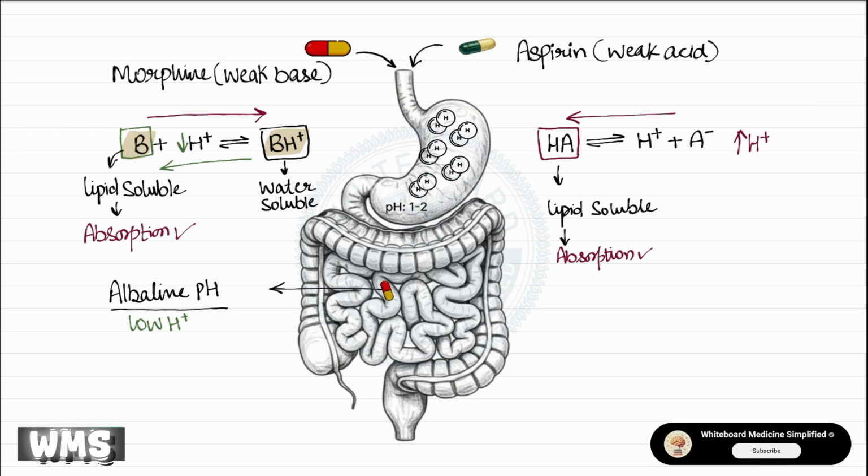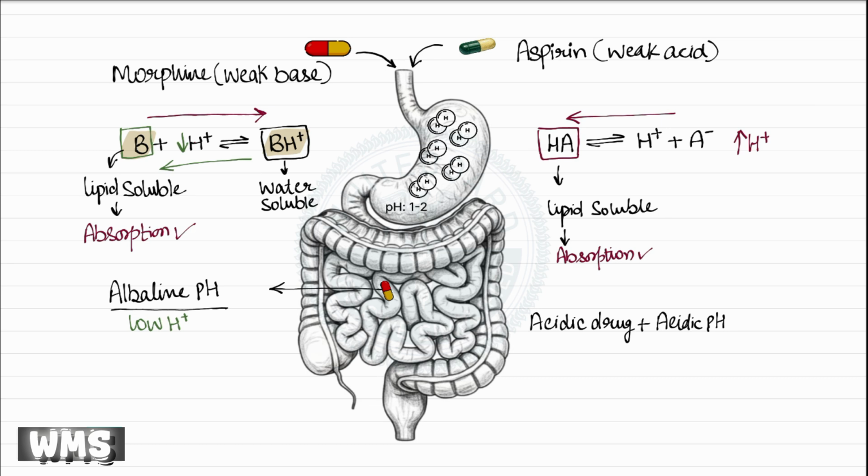alkaline pH favors the formation of the uncharged, absorbable form of a weak base. An easy way to remember this concept is that when we place an acidic drug in an acidic environment or a basic drug in a basic environment, essentially nothing significant happens. Just like when we mix water with water, nothing new is formed. The drug remains in its unionized form. The reaction becomes significant only when a drug is placed in the opposite environment.